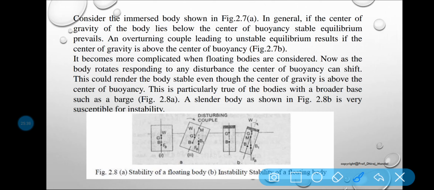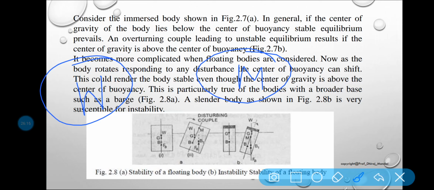Here you can see that the stability of the floating body is determined from the position of the metacenter M. In the case of a floating body, the weight of the body is equal to the weight of the liquid displaced. Then only the body will float.